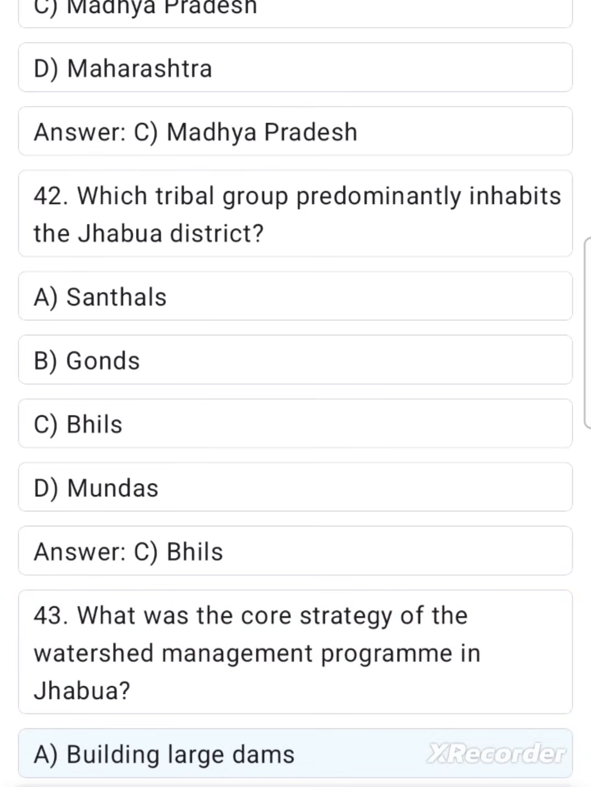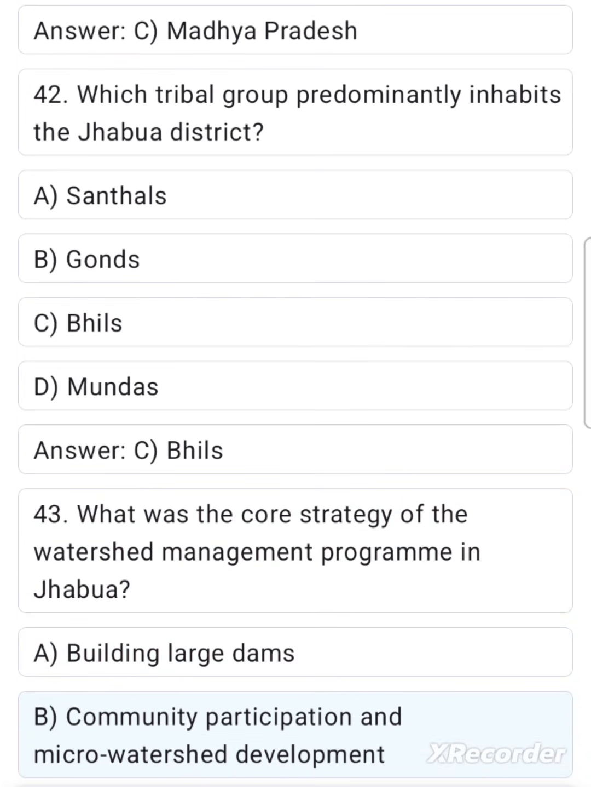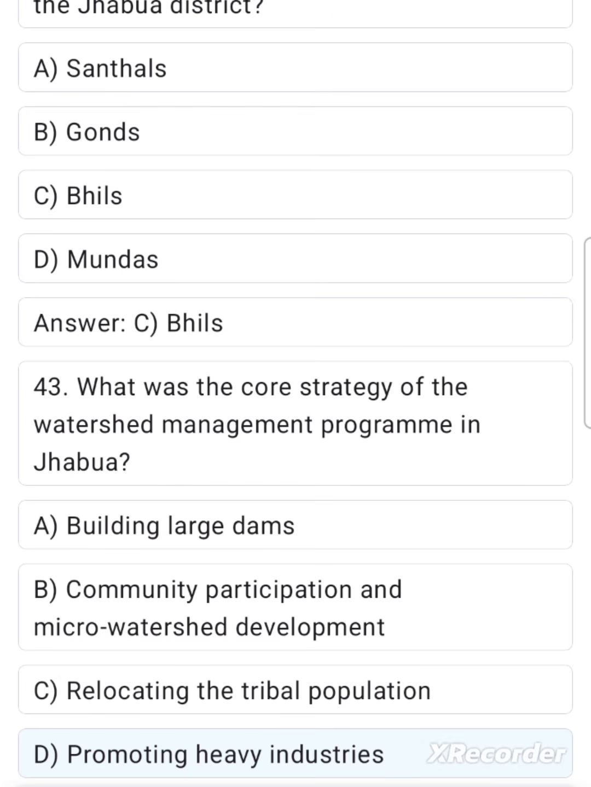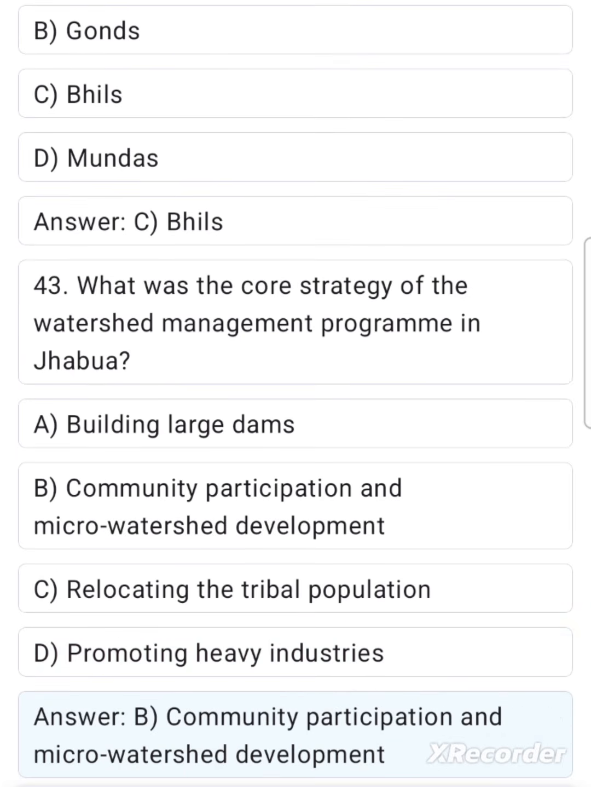A. Building large dams. B. Community participation and micro-watershed development. C. Relocating the tribal population. D. Promoting heavy industries. Answer. B. Community participation and micro-watershed development.